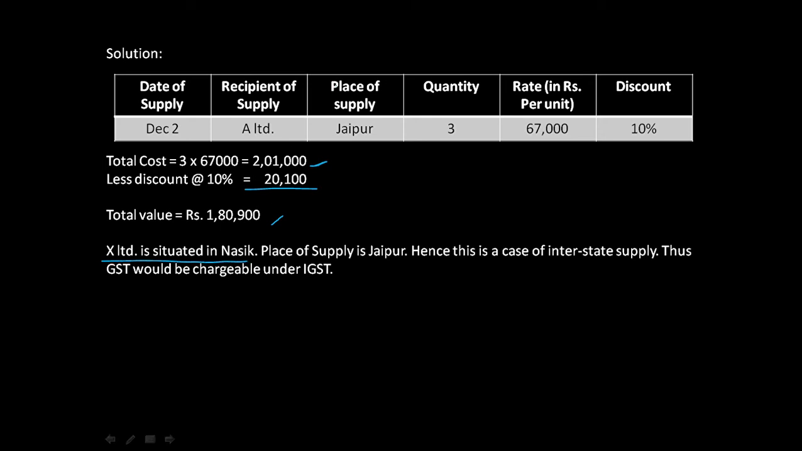Now X is situated in Nasik. Where has our supply happened? The place of supply is at Jaipur. So the place of supply is Jaipur. Hence, this is a case of interstate supply. Why? Because Nasik is situated in one state and Jaipur is in another state. Thus, GST would be chargeable under IGST.